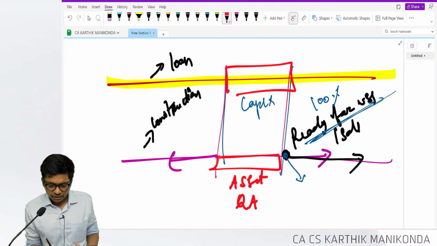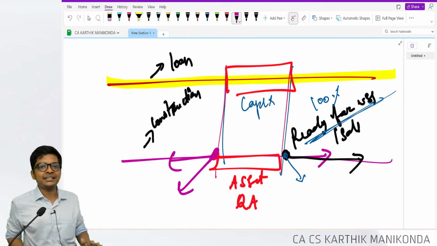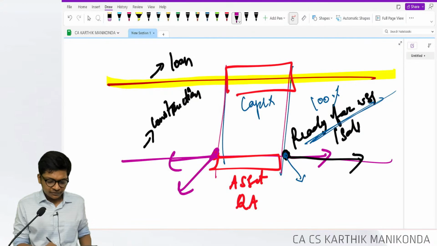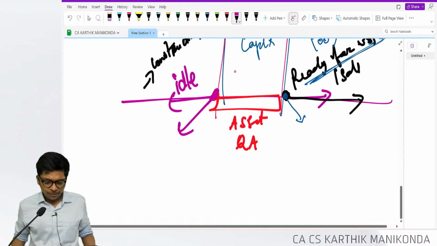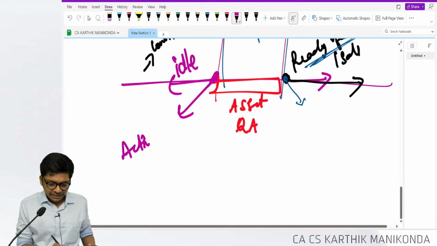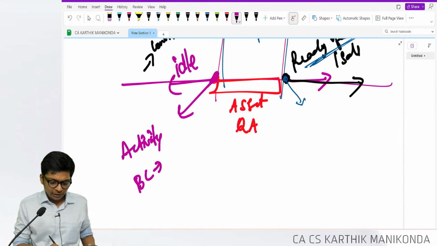Coming back to this side, when can I start is a very, very important question. I bought a land. The land is idle. Can I start capitalization? No. If the land is idle, you can't start. There are 3 important things. There has to be activity on the asset. Borrowing cost should have been incurred.